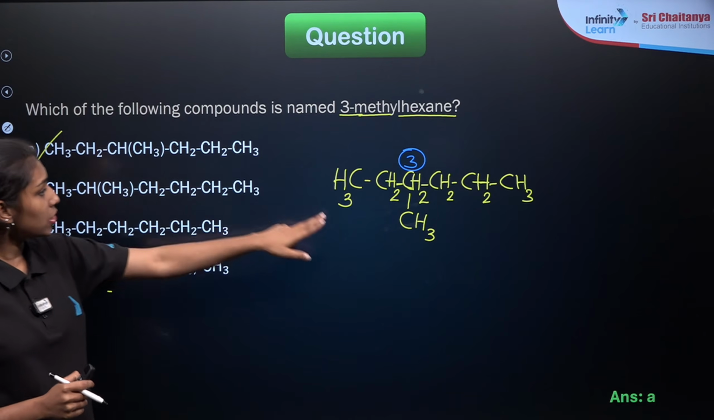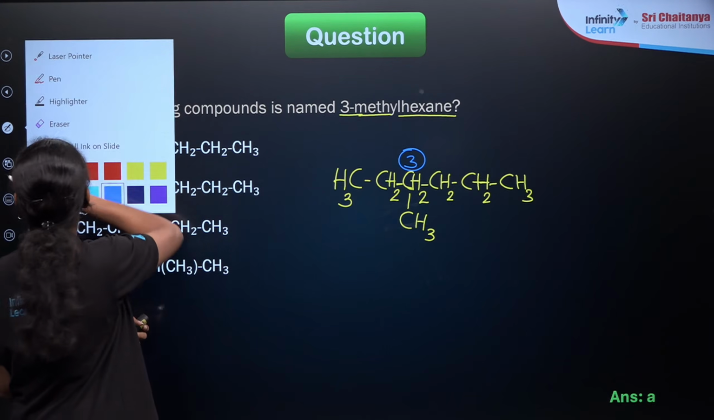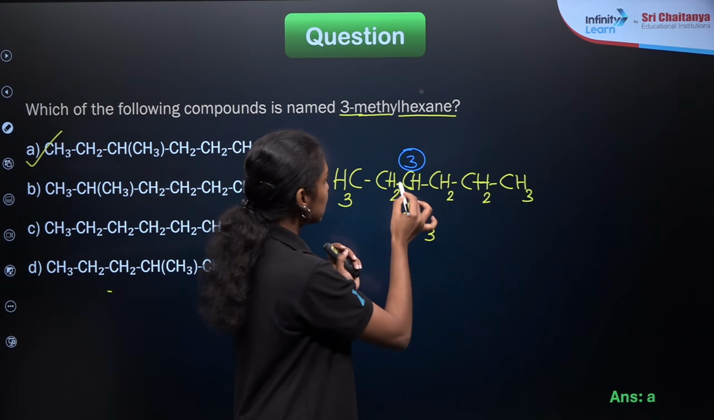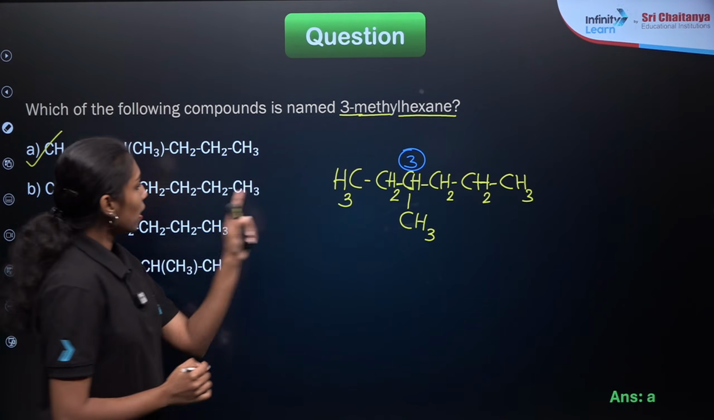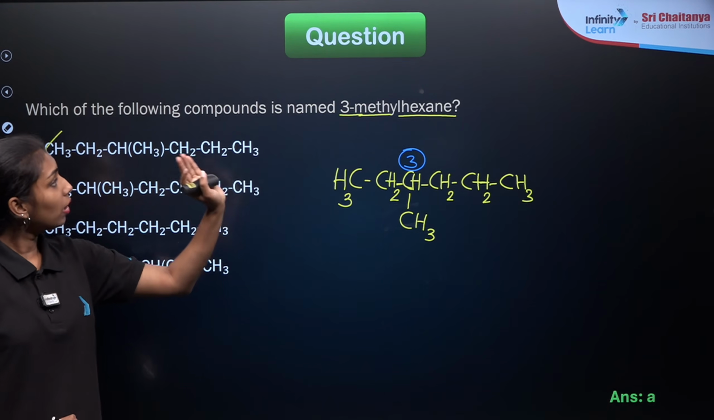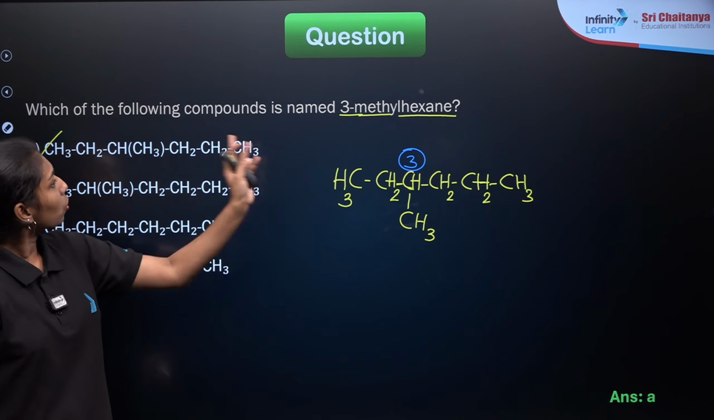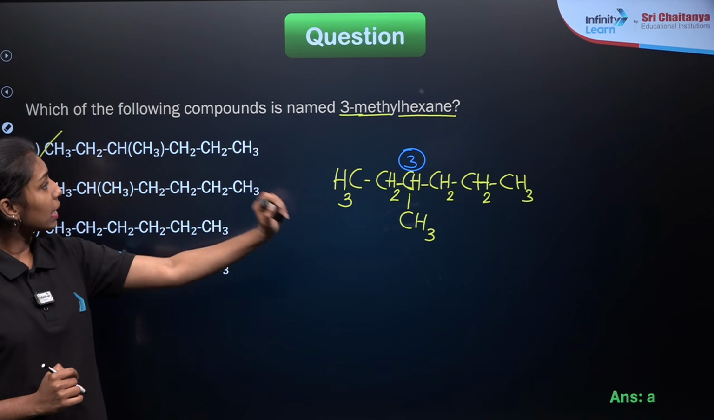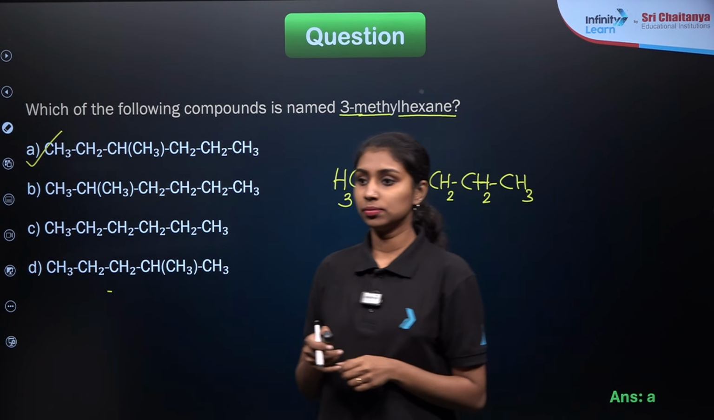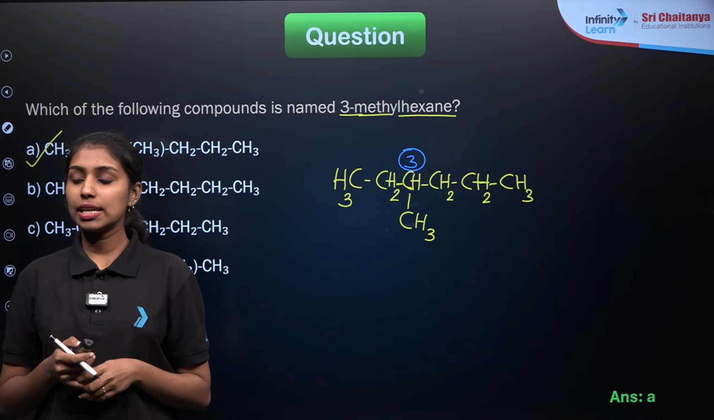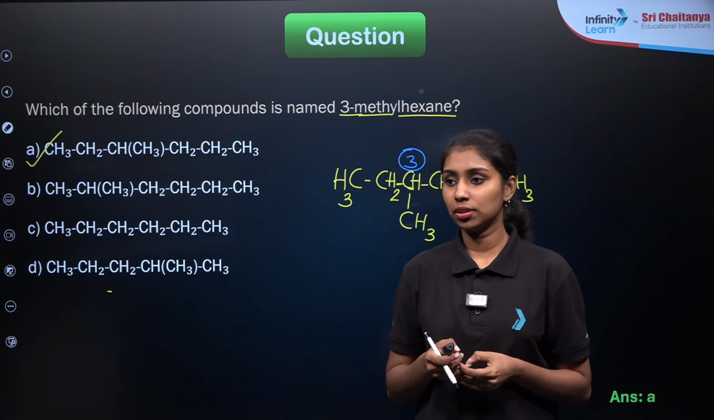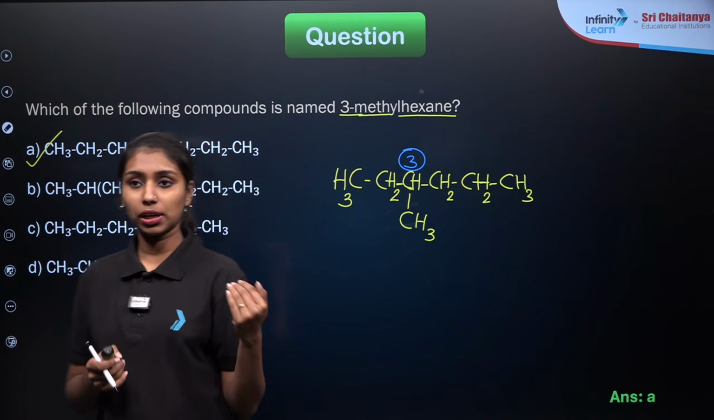CH3, CH2, CH. Okay, in order to satisfy these valences, this will be 1, 2, 3 and 4. So CH3, CH2, CH, CH3, CH2, CH2, CH3. That will be the compound representing 3-methylhexane. Is that clear? Is there any doubt? This IUPAC nomenclature is very important.